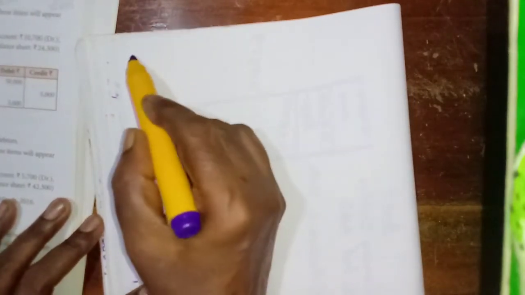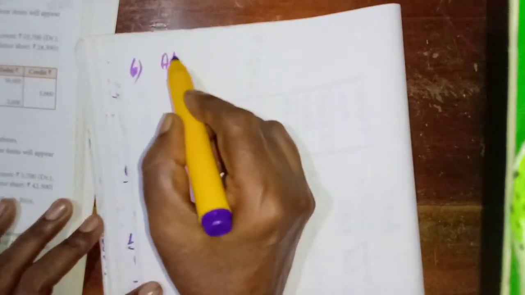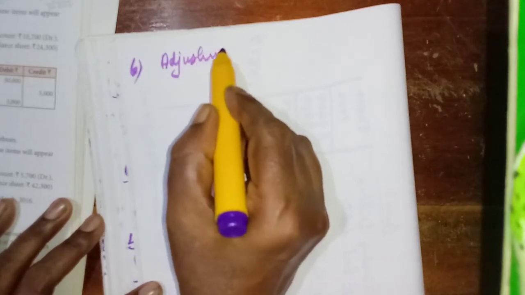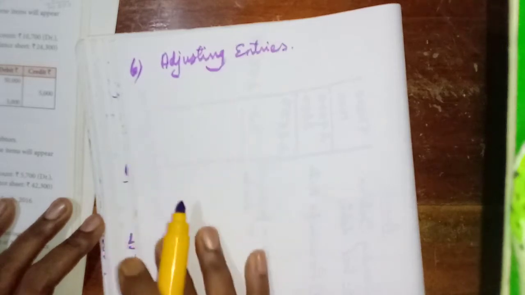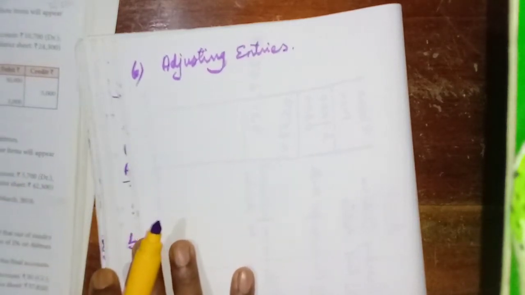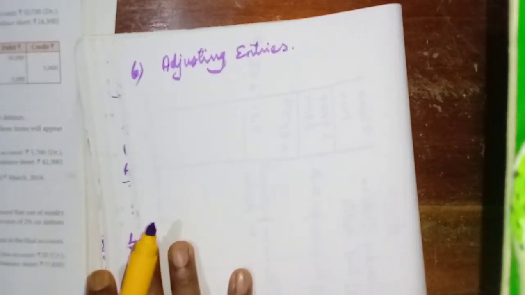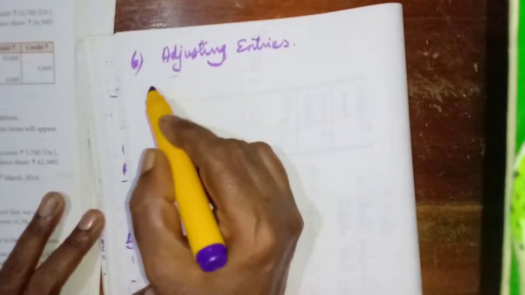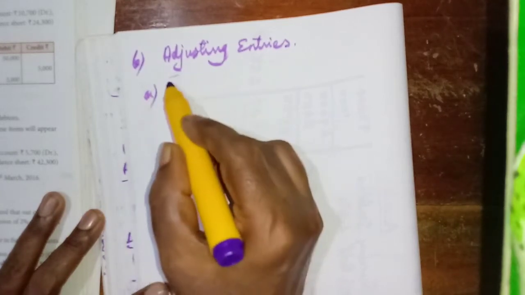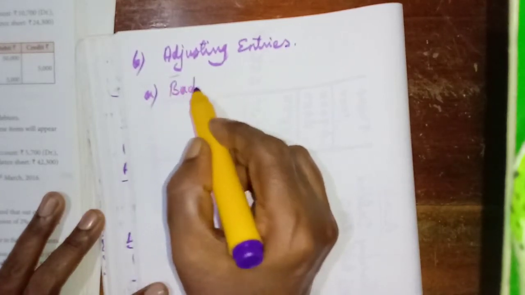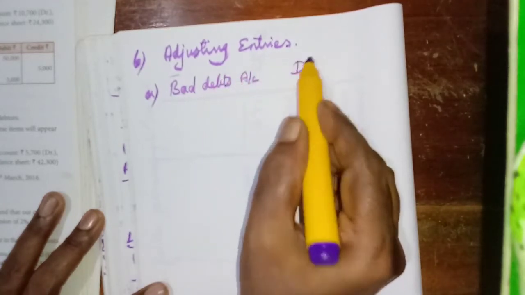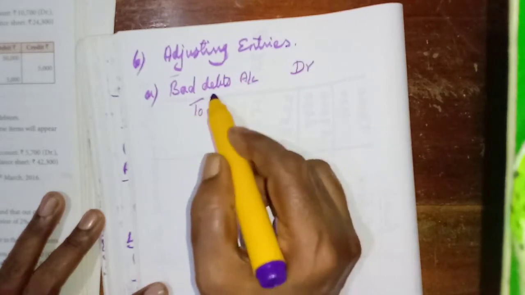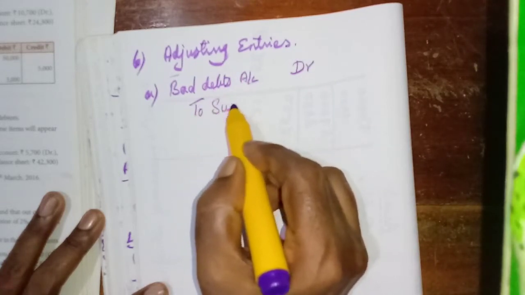Okay, sixth problem. First we will write the adjusting entries. For the additional information, write off further bad debts. What is the adjusting entry for the bad debts? Okay, for A, bad debts account debtor to sundry debtors.